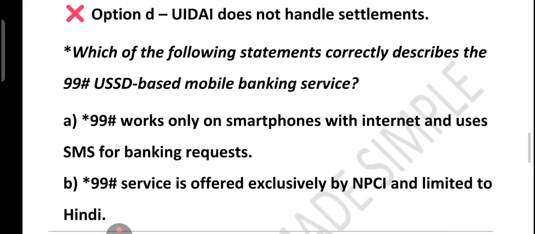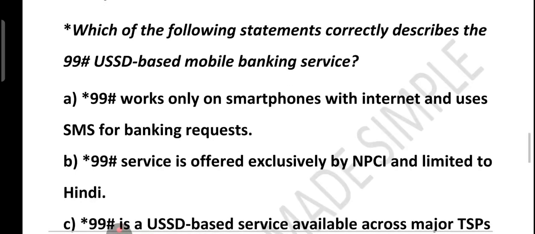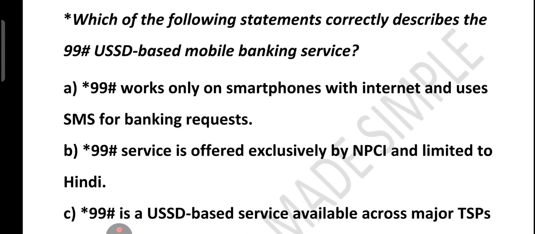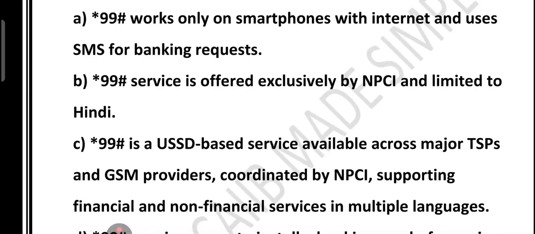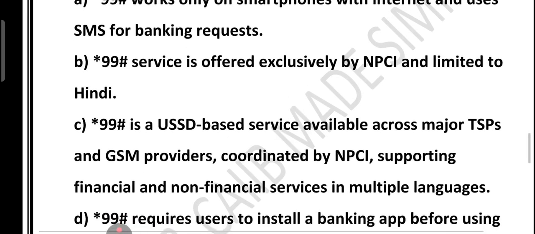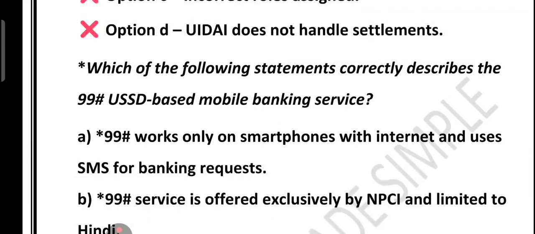Now friends, let's look at the next question. Very good question it is. The question says, which of the following statements correctly describes the *99# USSD mobile banking services? Option A, *99# works only on a smartphone with internet and uses SMS for banking requests. Option B, *99# services are offered exclusively by NPCI and limited to Hindi. Option C, *99# is the USSD based service available across multiple TSPs and GSM providers coordinated by NPCI, supporting financial and non-financial services in multiple languages. Option D, *99# requires the user to install a banking app before using the service. So tell me, which option do you think is correct?